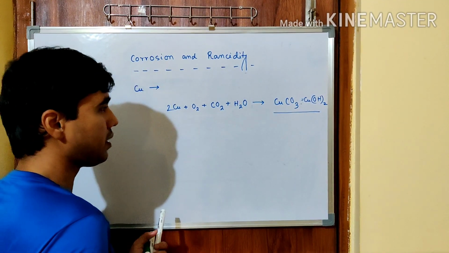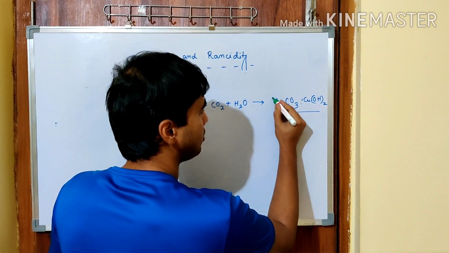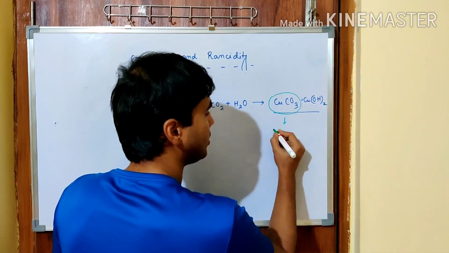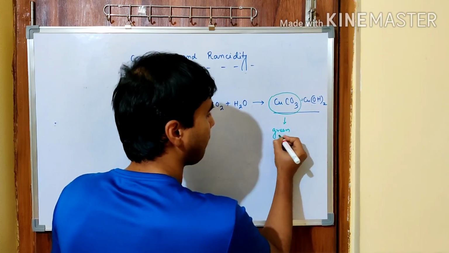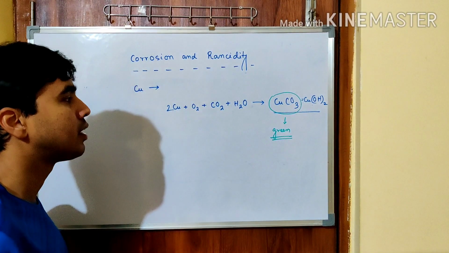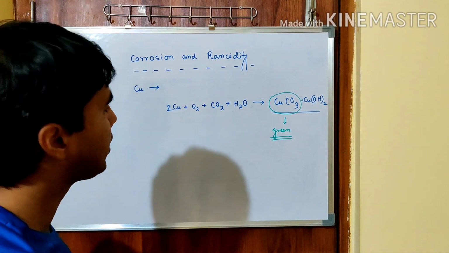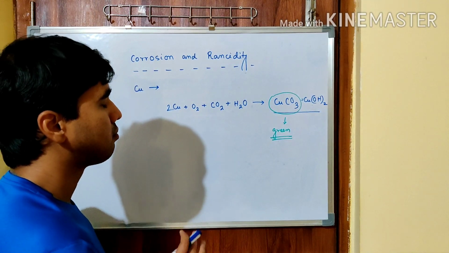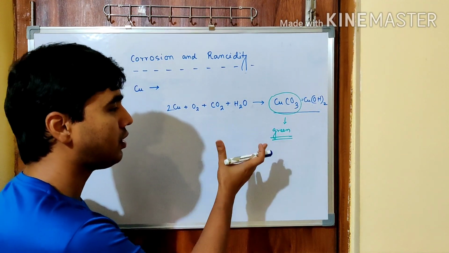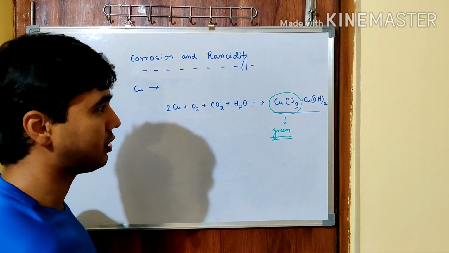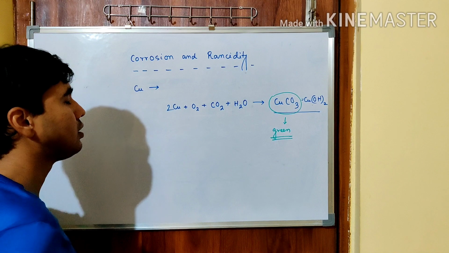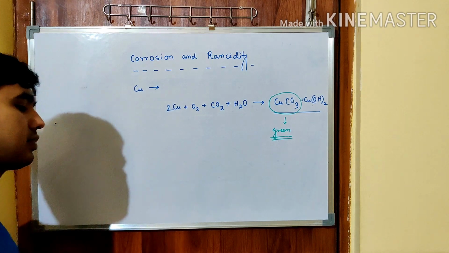This particular compound is a base, of course. It is actually green in color. So this is called basic copper carbonate, due to which the copper takes on a greenish appearance. This is how the corrosion of copper takes place.